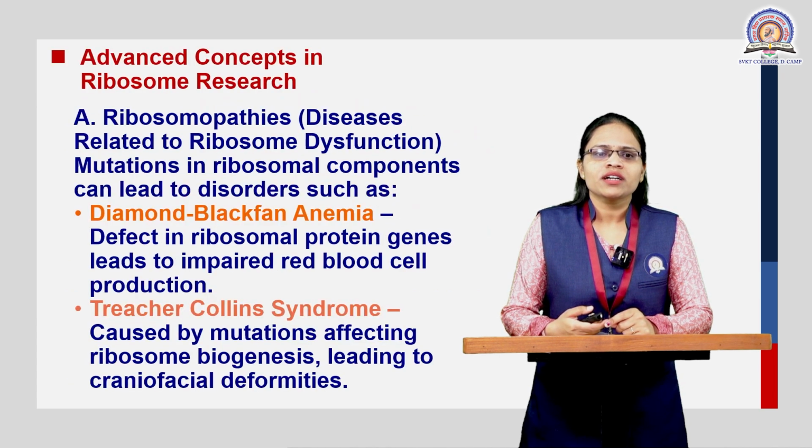Then the next topic is advanced concepts in ribosome research. First one is ribosomopathies, that is, diseases related to ribosome dysfunction. Mutations in ribosomal components can lead to different types of disorders. Out of that, two are given here. First one is Diamond-Blackfan anemia. In Diamond-Blackfan anemia, defects in ribosomal protein genes lead to impaired red blood cell production. Then the second one is Treacher Collins syndrome, caused by mutations affecting ribosomal biogenesis, leading to craniofacial